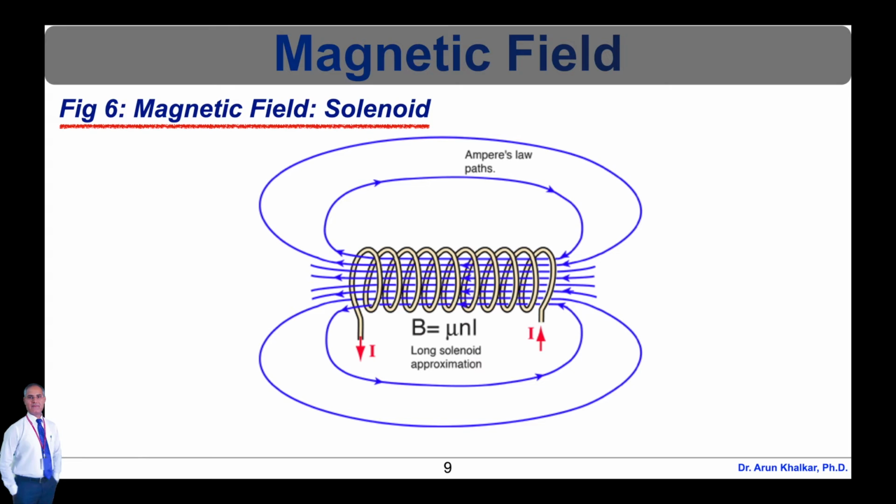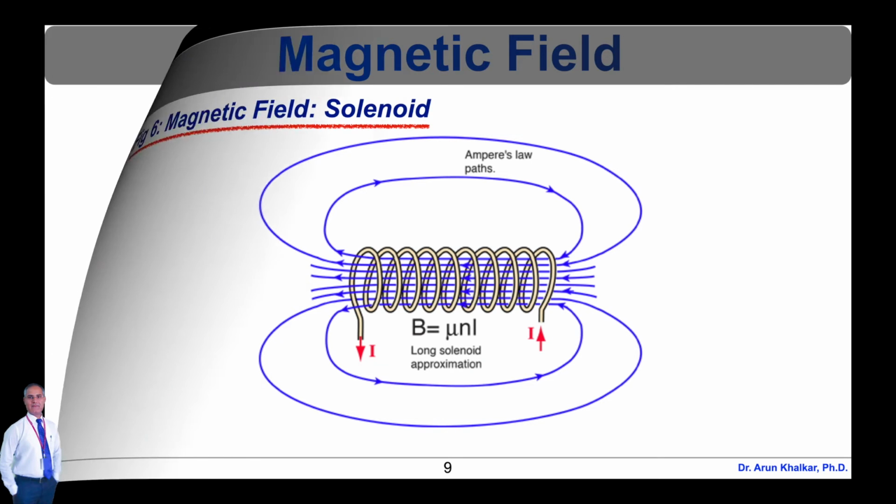long solenoid. In the figure, the magnetic field is concentrated into a nearly uniform field in the center of a long solenoid. The field outside is weaker and the lines representing the magnetic field are further apart. In the diagram, capital I is the current and capital B is equal to mu n I, the long solenoid approximation. So this is the concept of a solenoid.